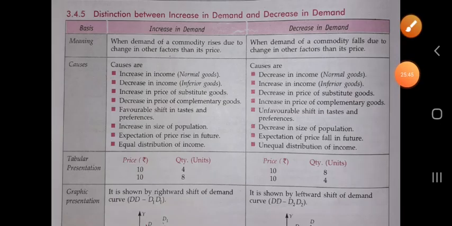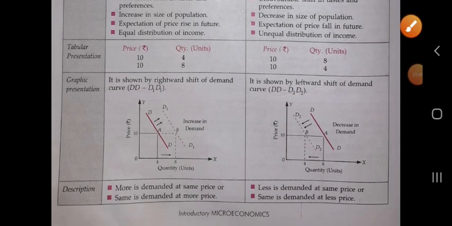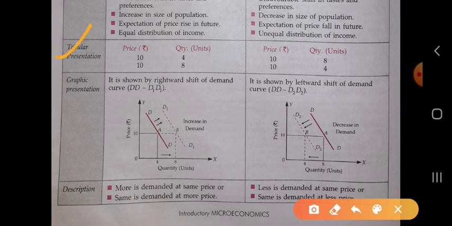Okay, so next is tabular presentation. We have to take the tabular presentation. When the price of the commodity is the same, the consumer is demanding 4 at price 10.